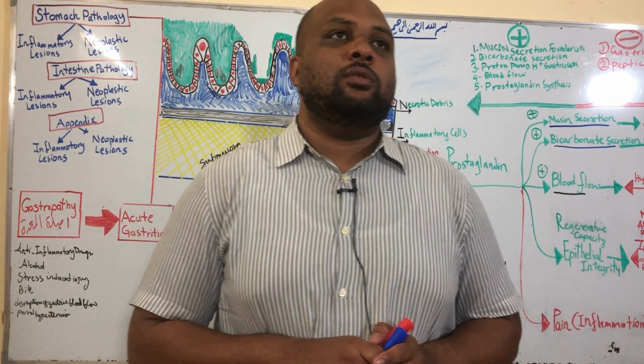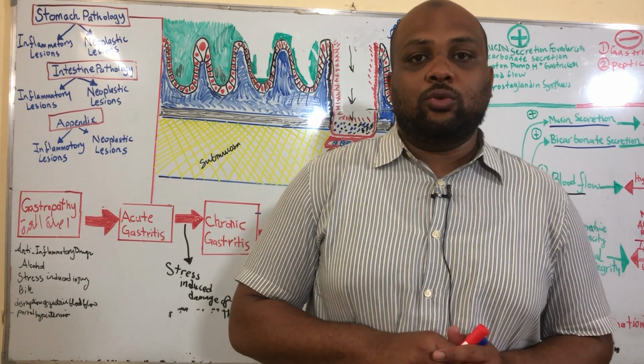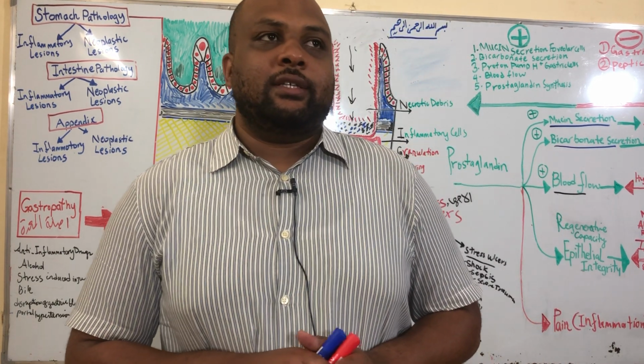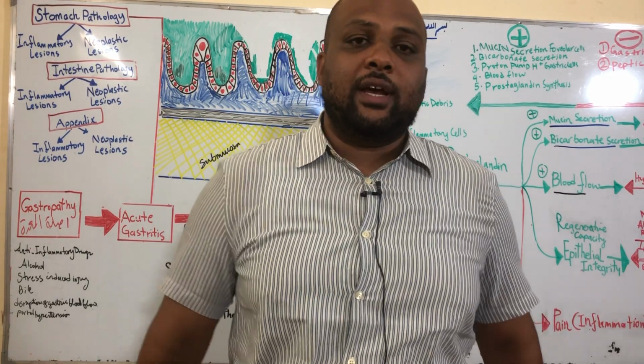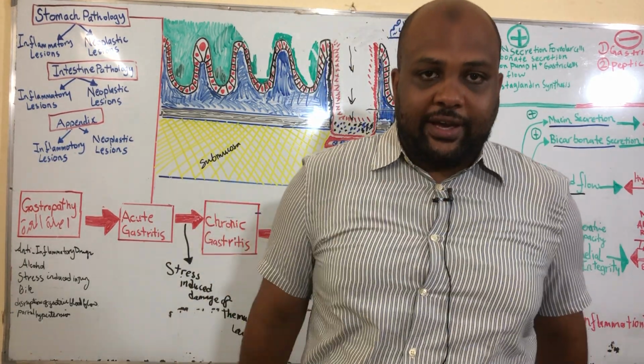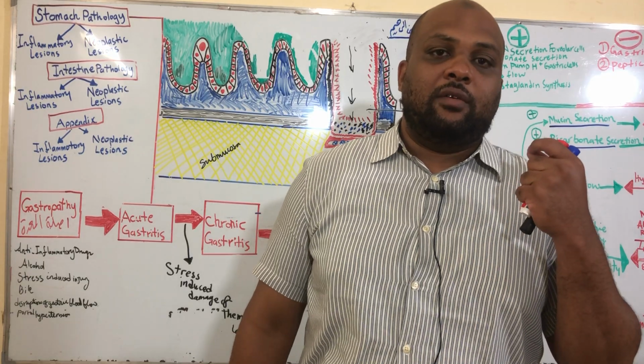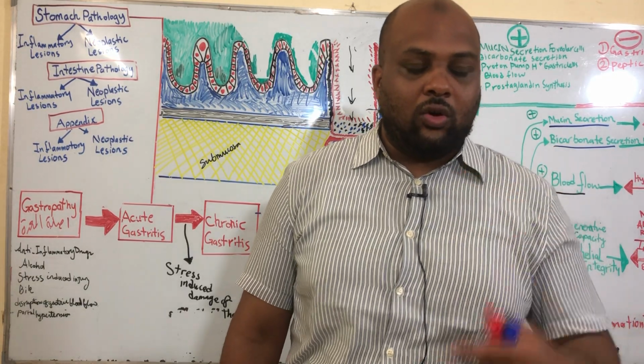We can also do a stool analysis, stool culture, and this is the major thing that we must be aware of: this bacteria H. pylori is very involved in the causation.